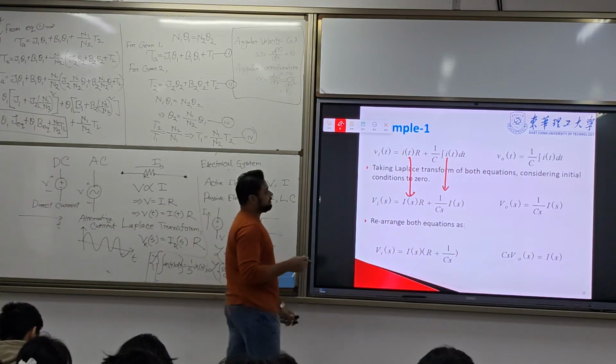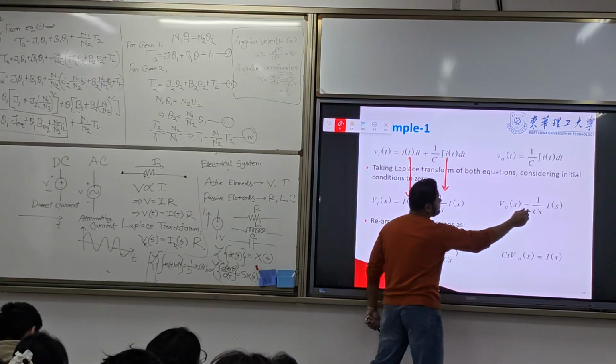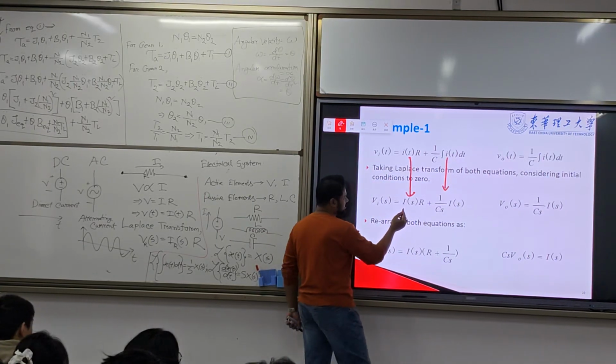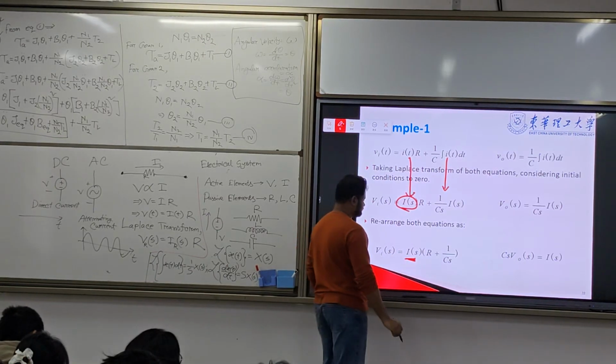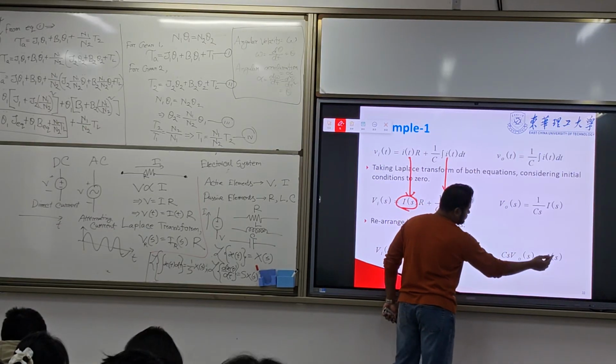So here we have the integration term, 1 by s into I(s). We take I(s) common, giving R plus 1 by Cs. And here we have Cs V out equal to I(s).